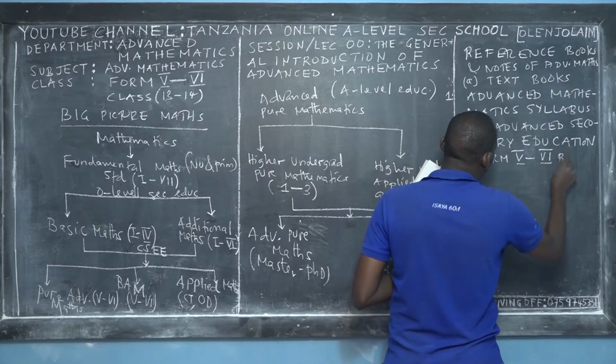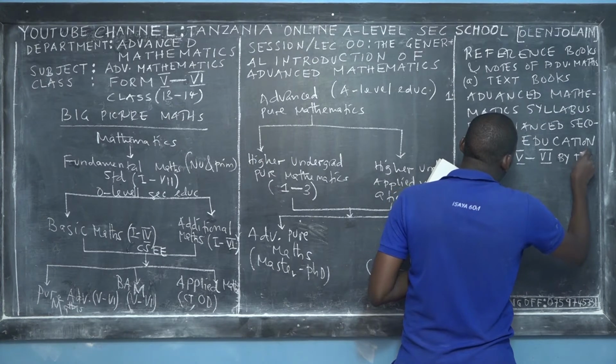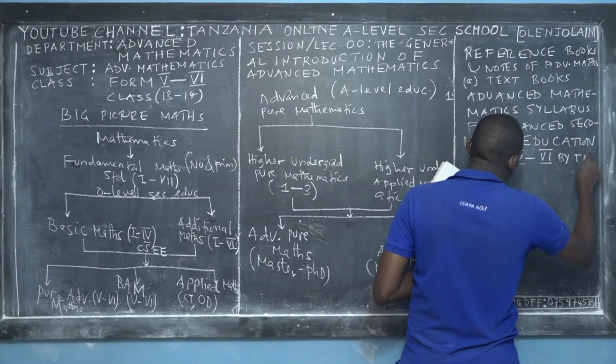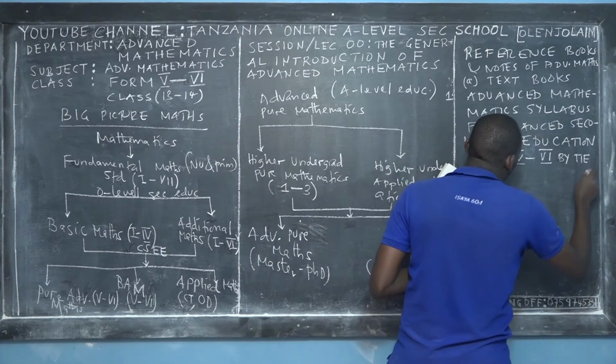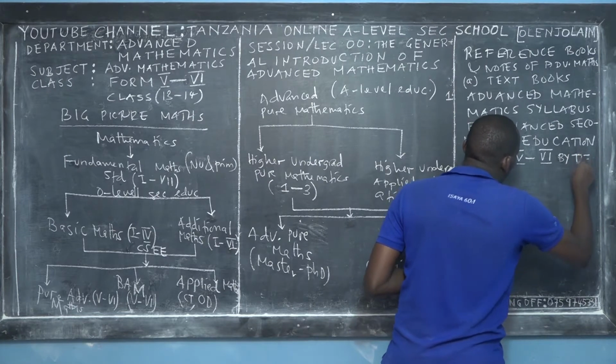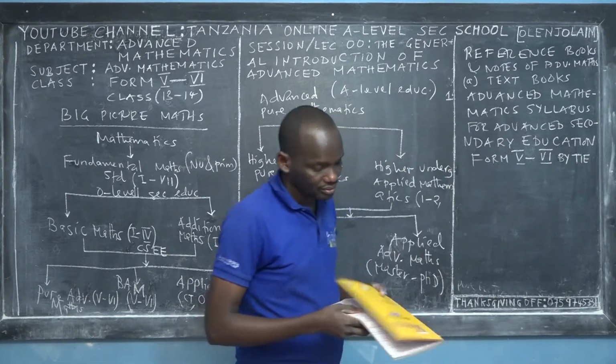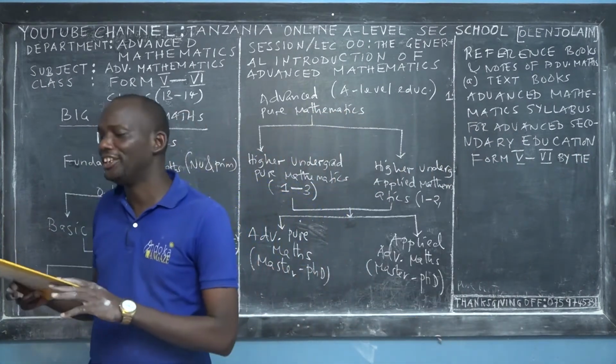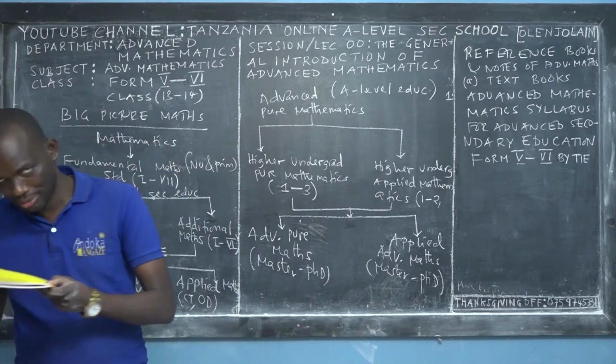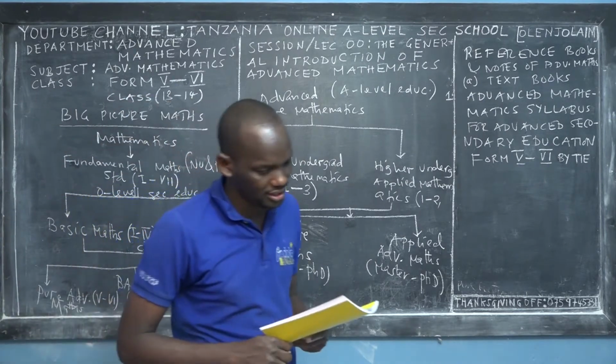This is written by TIE, Tanzania Institute of Education. That is the first important reference book I would like to insist on.